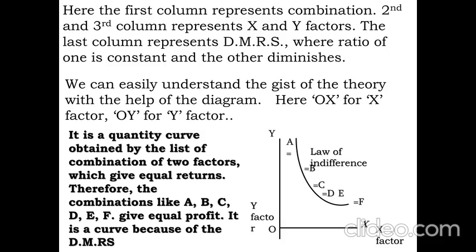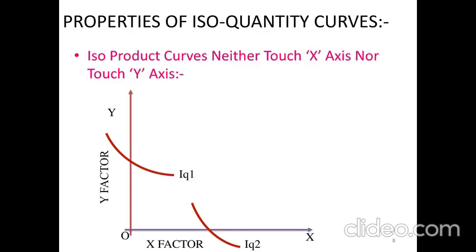Now, let us discuss the properties of iso-quantity curves. One thing you can observe here is that iso-product curves neither touch nor cut each other. If it is cutting the y-axis, it never touches the x combination. If it is cutting the x-axis, it never touches the y-axis. Therefore, we should be extra careful.